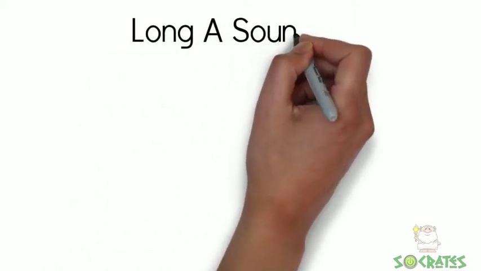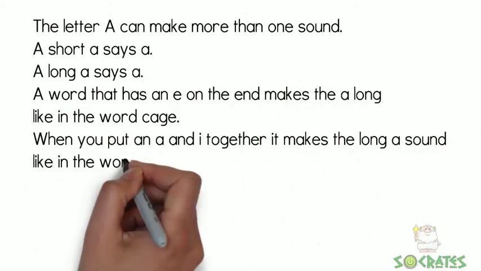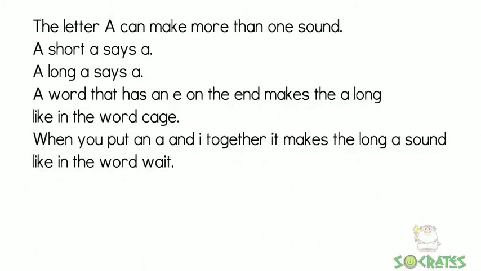Long A sound. The letter A can make more than one sound. A short A says A. A long A says A. A word that has an E on the end makes the A long, like in the word cage. When you put an A and I together, it makes the long A sound, like in the word wait.